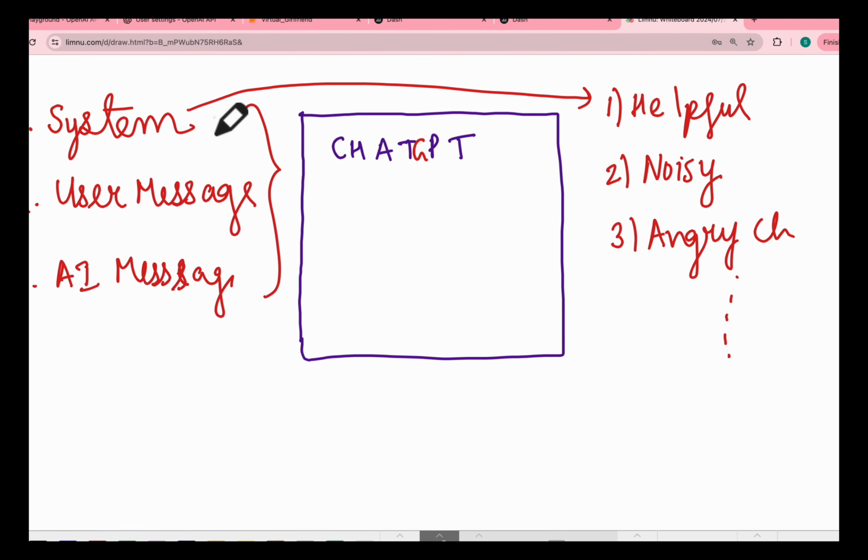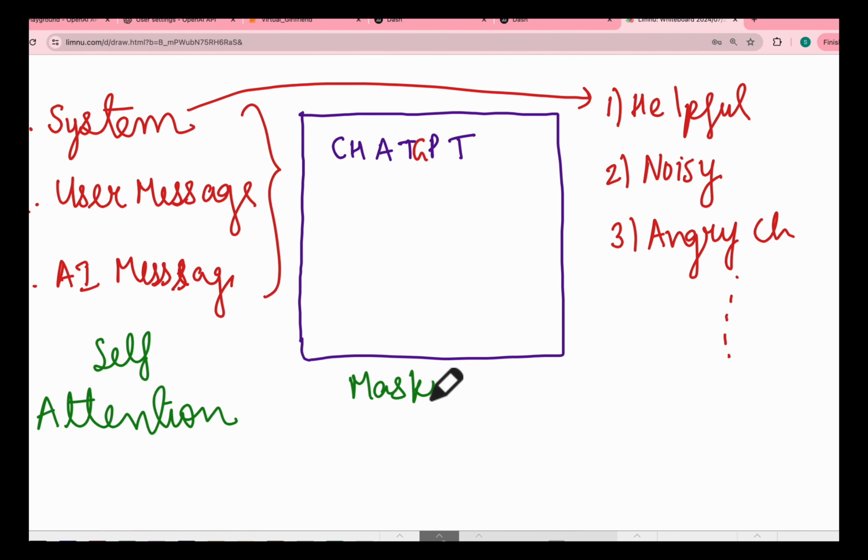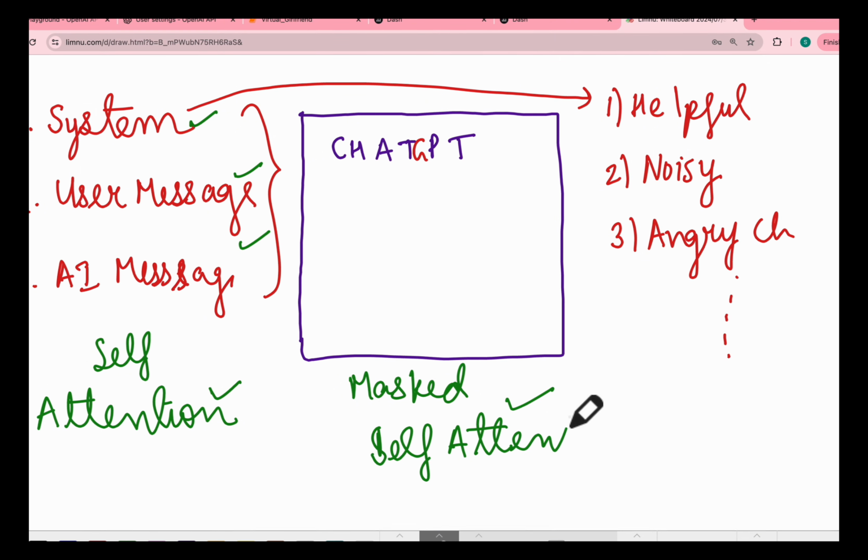How these three messages integrate with each other, and how ChatGPT uses them, there is a concept of attention, basically self-attention, and a concept of masked self-attention. These are GenAI concepts. I'm not going to cover them in this video. This is just to tell you how these three messages interact with each other. It is called self-attention and masked self-attention. Using this, they basically generate the next word.